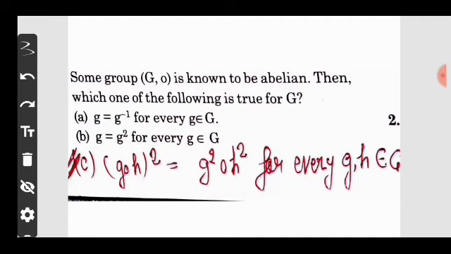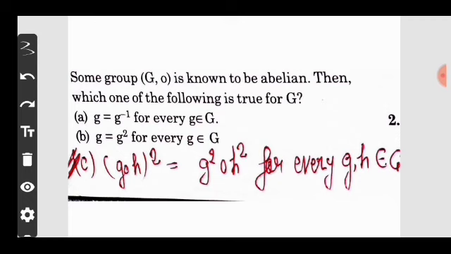Basis of the group. So the first question is: if some group G with composite is known as abelian, then which of the following is true for G? Option A, g equals g complement for every g belonging to capital G. Option B, g equals g square for every g belonging to capital G. Option C, (g composite h) whole square is equal to g square composite h square for every g, h belonging to G.